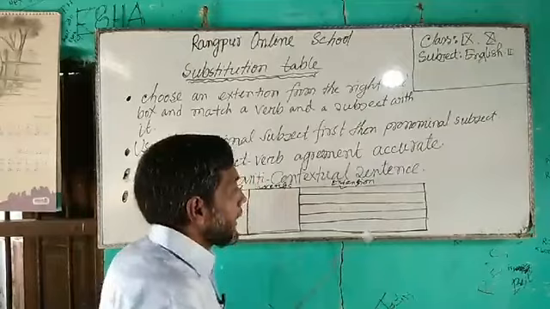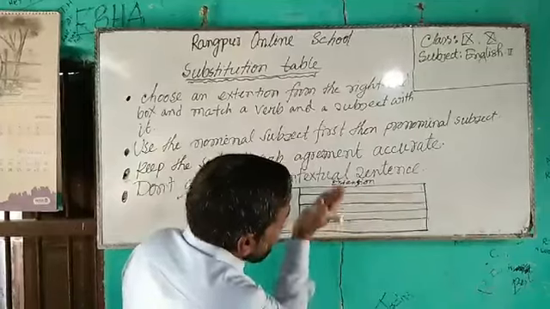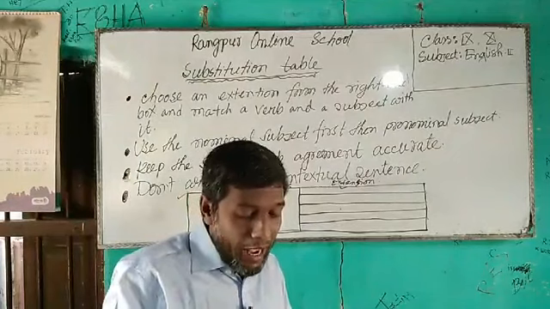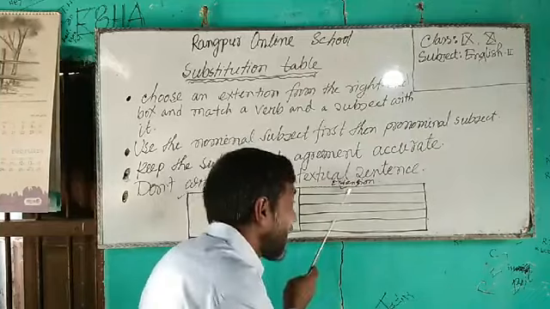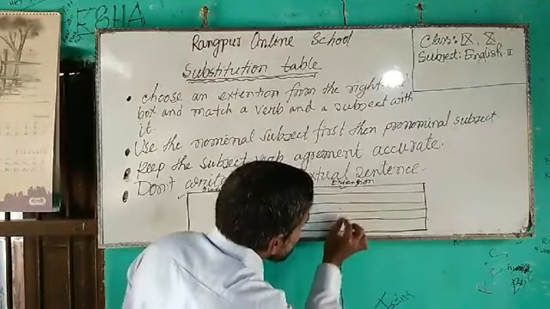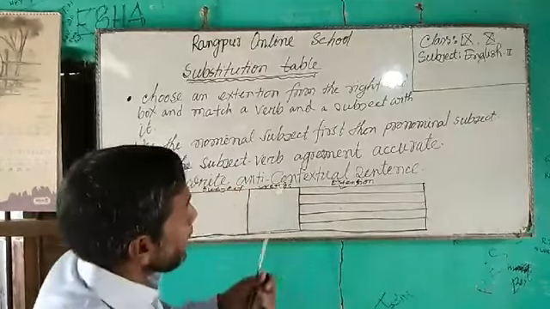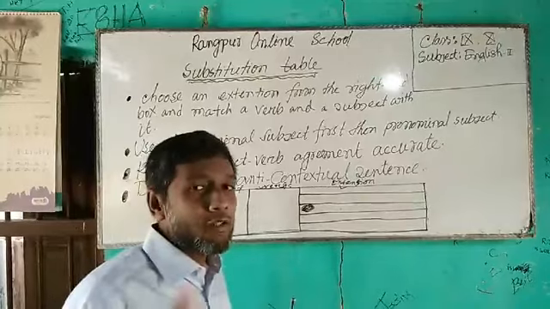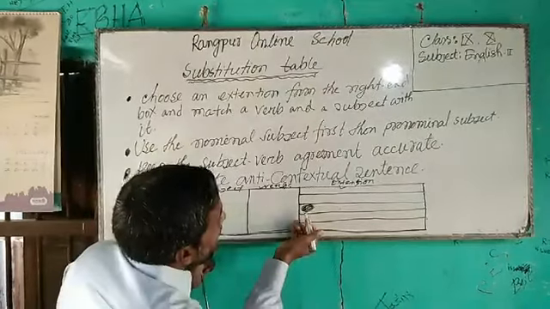What I am trying to tell you is that these extensions are given here in the box. If I read the extensions first, then I will get a pre-idea, an idea about the context, about the story written here. So if I choose the first sentence by reading the extensions, suppose I choose the extension from here, that means I have decided to write this first, and then with this extension I will come to the verb.